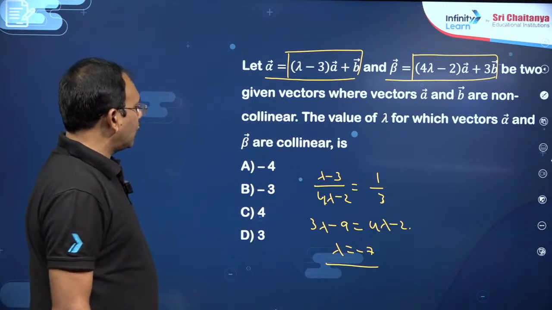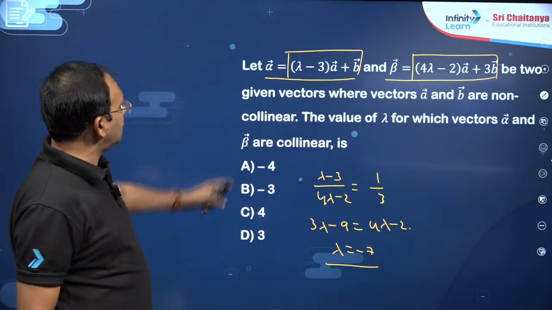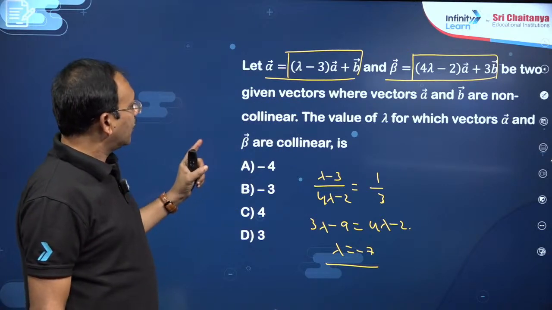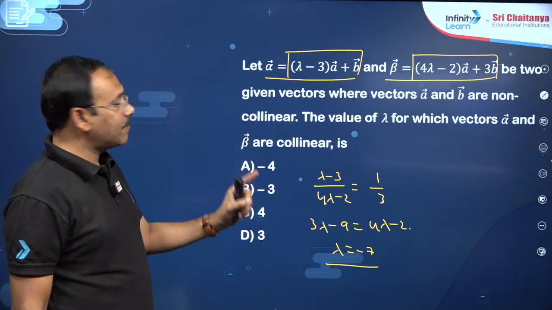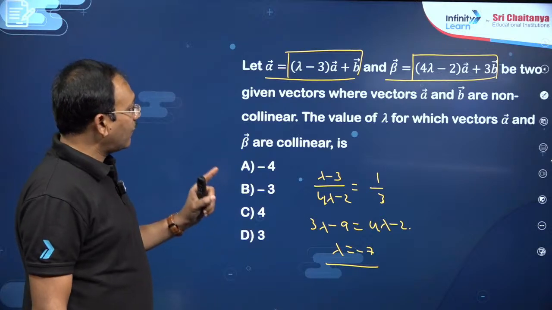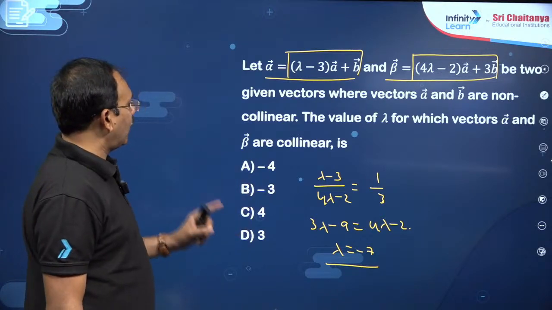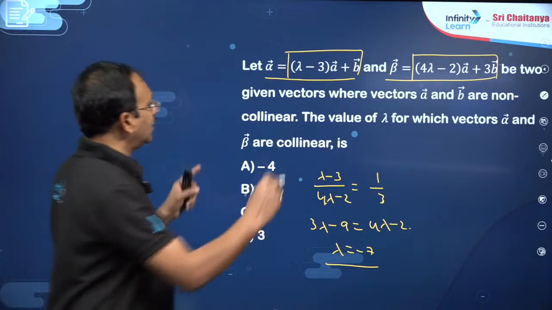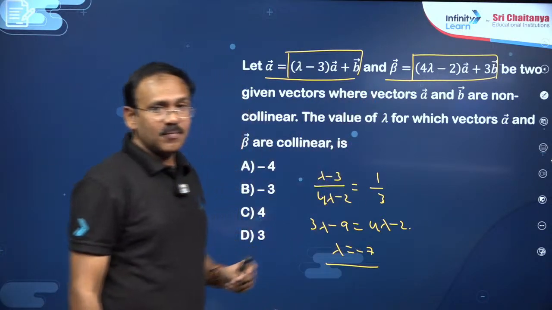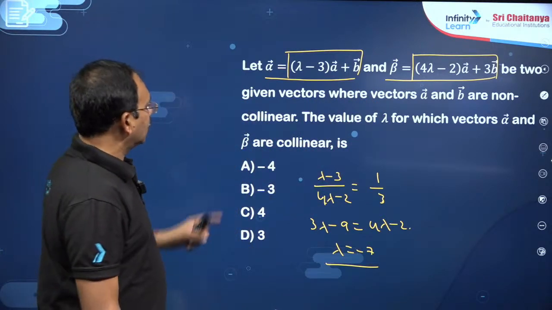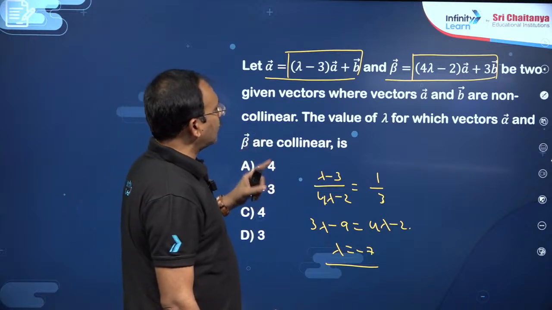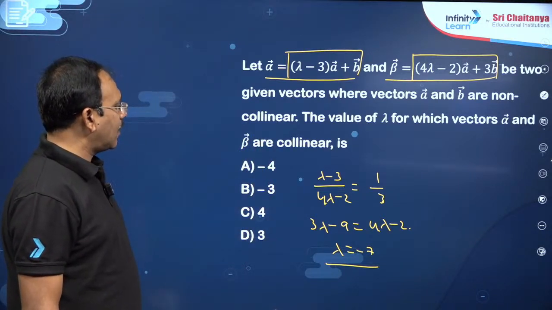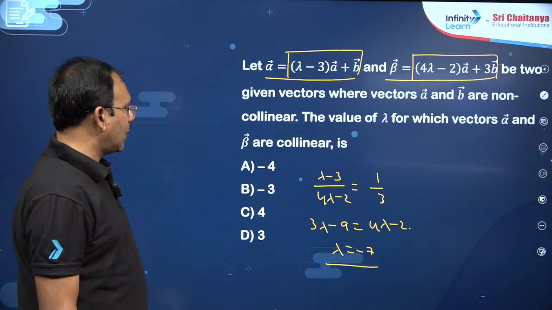Okay, so you can also do, you see, dear students, given alpha bar, beta bar are two given vectors where A bar, B bar are non-collinear, the value of lambda for which alpha bar, beta bar are collinear. Two vectors collinear here in the sense in terms of A bar and B bar, they must be in proportion. That is lambda minus 3 by 4 lambda minus 2 is equal to 1 by 3. So 3 lambda minus 9 is equal to 4 lambda minus 2.